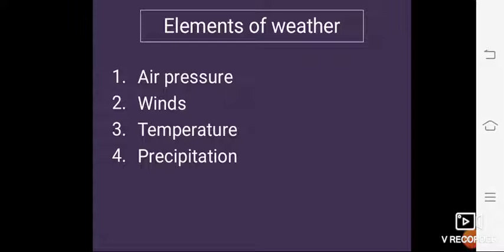Aeroplane pilots, navigators, farmers, and fishermen are just a few people among many who need information about the weather to do their jobs well. Right, students? So we will now learn more about the elements of the weather in detail. So the first element of the weather is air pressure.